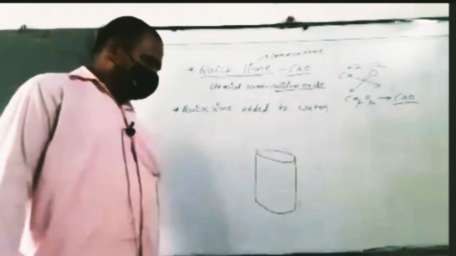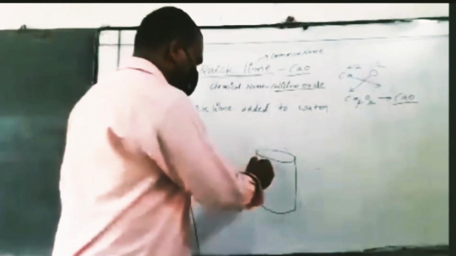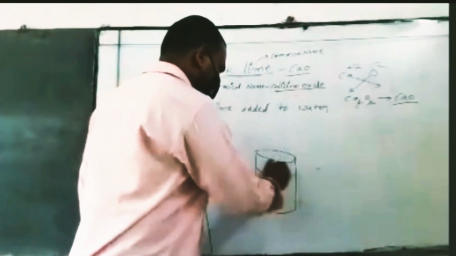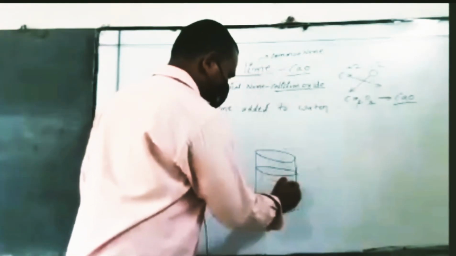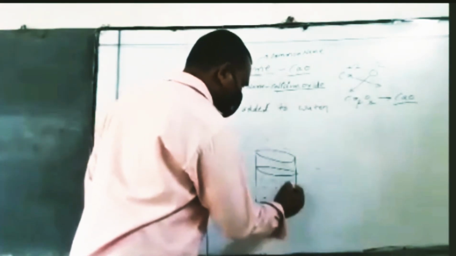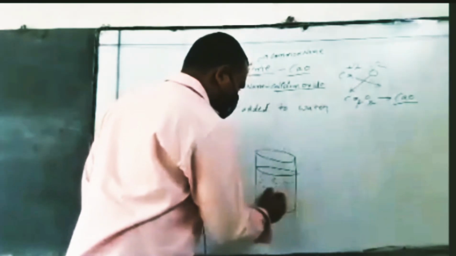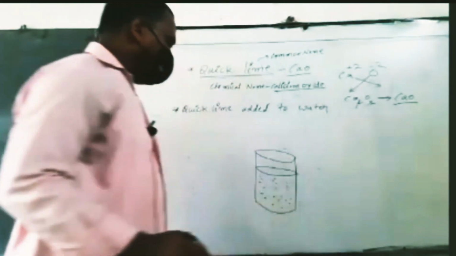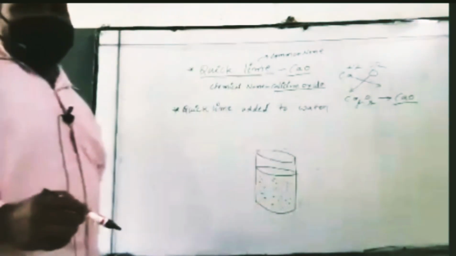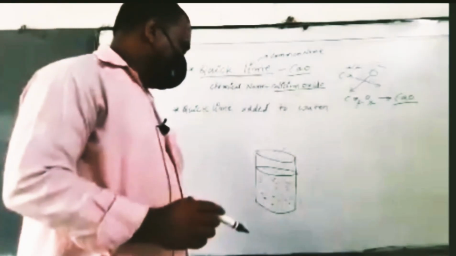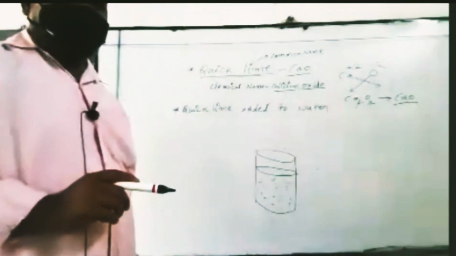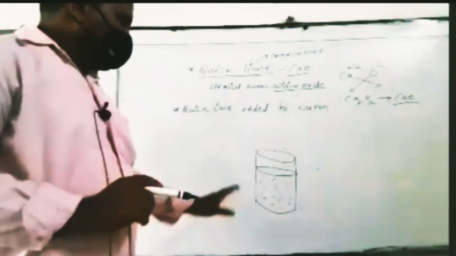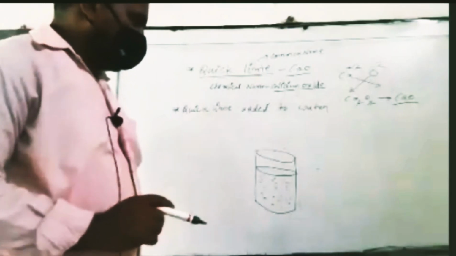In this beaker, take the water, 50 ml of water. Suppose it is a 100 ml beaker, you take 50 ml; a 50 ml beaker, 25 ml. The measurement is not important. I am just saying, in this beaker you take 50 ml of water.